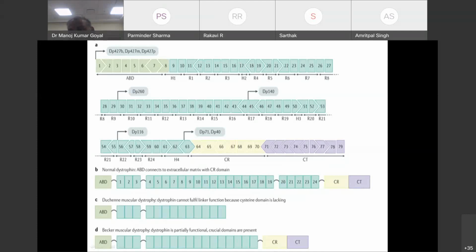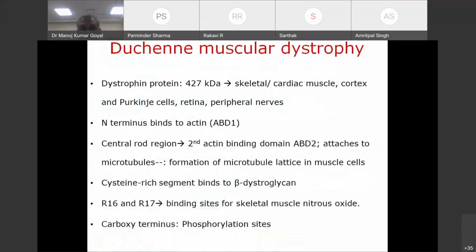So in that case, we will get a milder phenotype, like Becker's muscular dystrophy. They will be ambulant for a much longer duration than patients with Duchenne muscular dystrophy. I am stressing this because it has an important role in the management of all muscular dystrophies. We are recently getting drugs which are helping us in managing these patients. I hope everything is clear till this point.